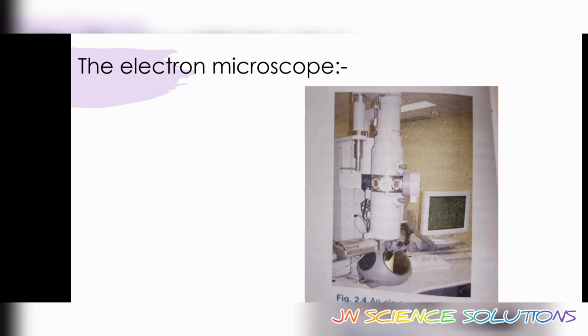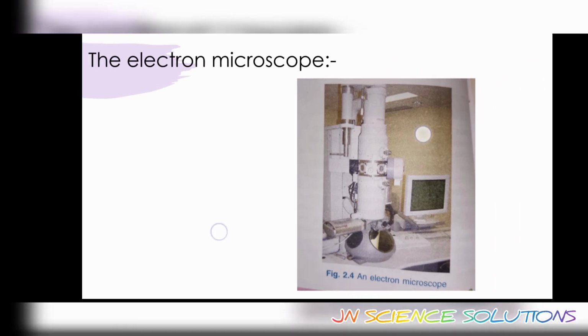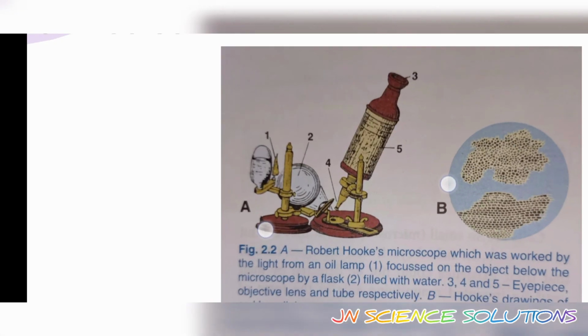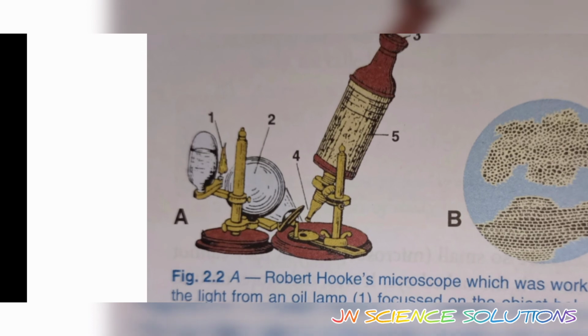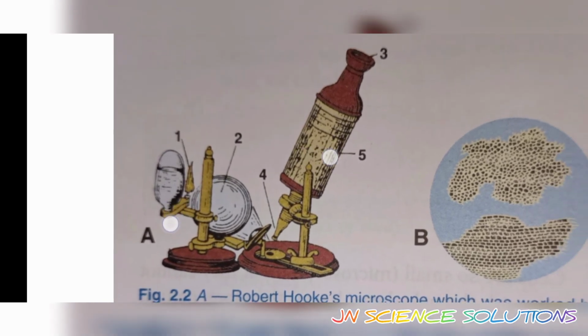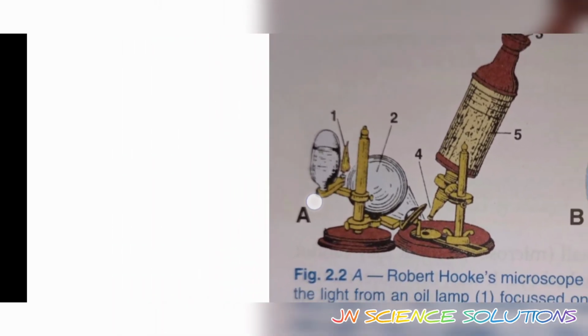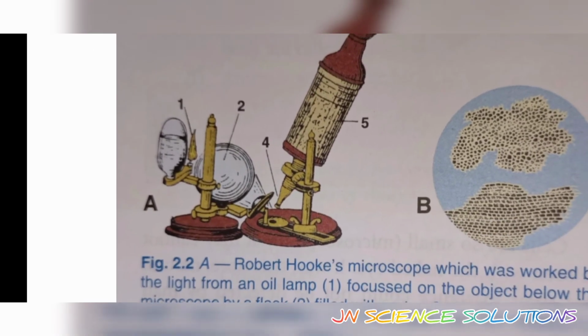Okay, let me tell you one more thing: the ordinary compound microscope uses light which is bent by glass lenses to magnify the image, while the electron microscope uses beams of electrons which are bent by magnets. This is a very major difference. I told you that. Just see over here, I will show you. See, in this he used light. This is light, the first label is light. He used light to see that.